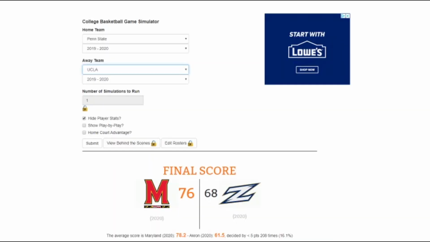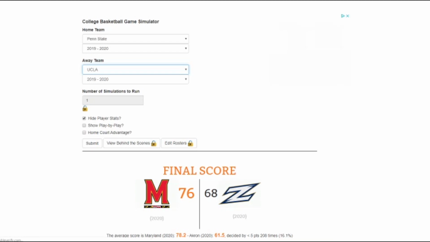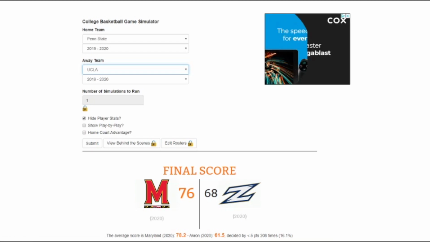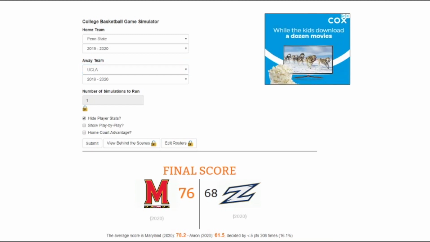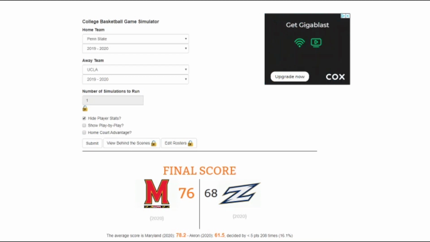I'm going to go Penn State over UCLA in this one. Lamar Stevens, I think he's going to carry this team pretty far. Not pretty far, at least to the round of 32, which is this next round. Sweet 16 possibly, depending on who they're facing. UCLA, I think they're too young to fight with Penn State, so that's why we're rolling with Penn State.